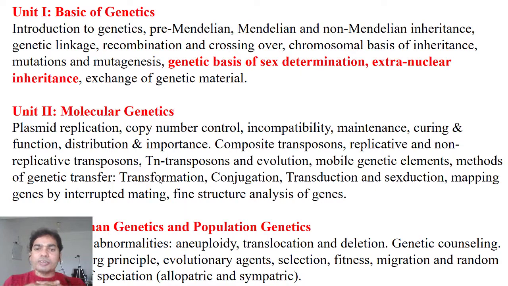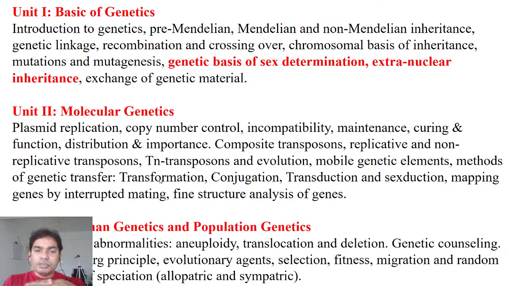And the third one is transduction. So transduction, you can say, is the flow or exchange of genetic material through bacteriophage. So bacteriophage actually contains some part of the DNA of any other bacteria or its own, and when it infects the bacteria, it transmits its own DNA, and with the virus DNA there is a bacterial DNA also that came along, and that finally recombines with the bacterial DNA. So that is called transduction.